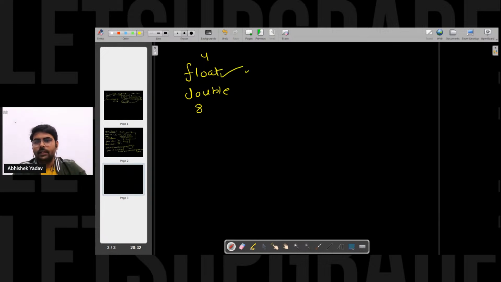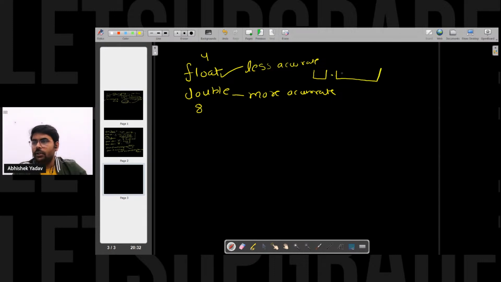The second point is that float is less accurate, and double is more accurate. Why is float less accurate and why is double more accurate? Because I have the integer part. After that, I have a dot, and after that, I have the decimal part.